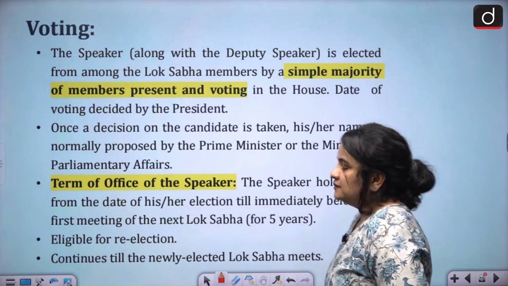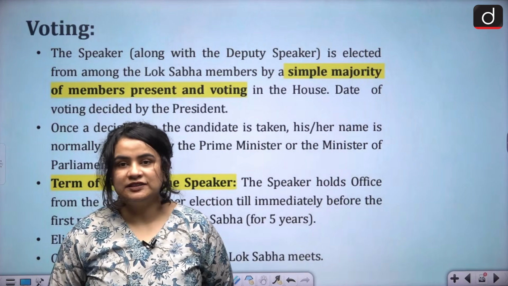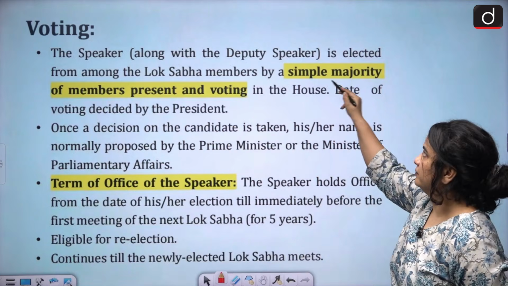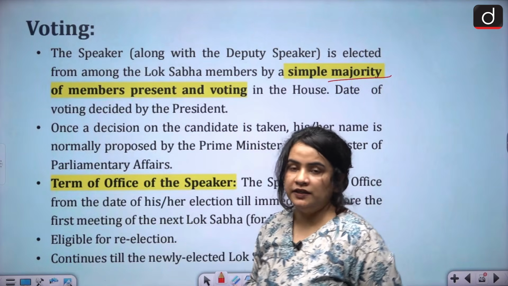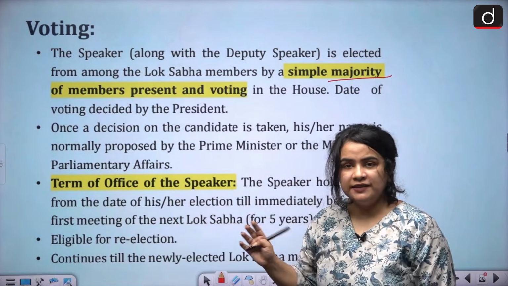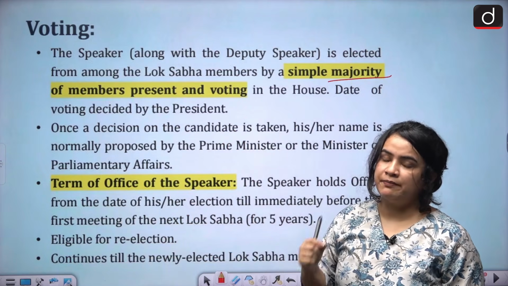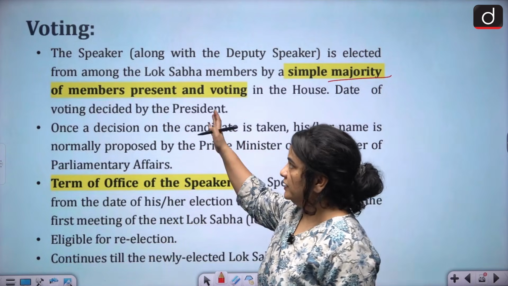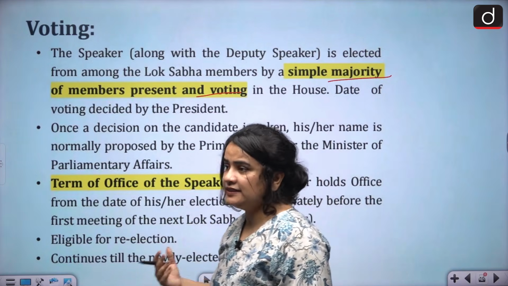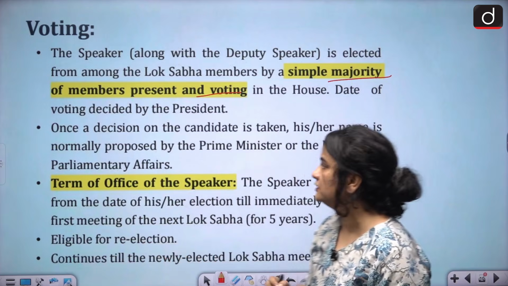Now, how is the Speaker as well as the Deputy Speaker elected? Well, simple majority. Basically, all the members of the House, the Lok Sabha, participate, and a simple majority of the members present and voting wins the post of the Speaker. And this date is decided by the President, as I've mentioned earlier.